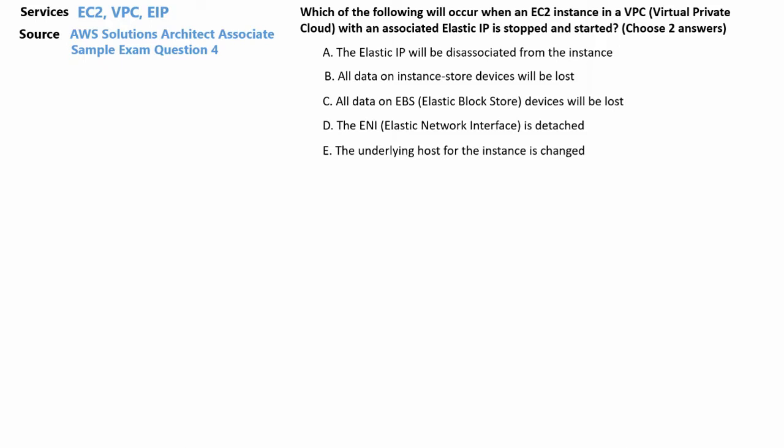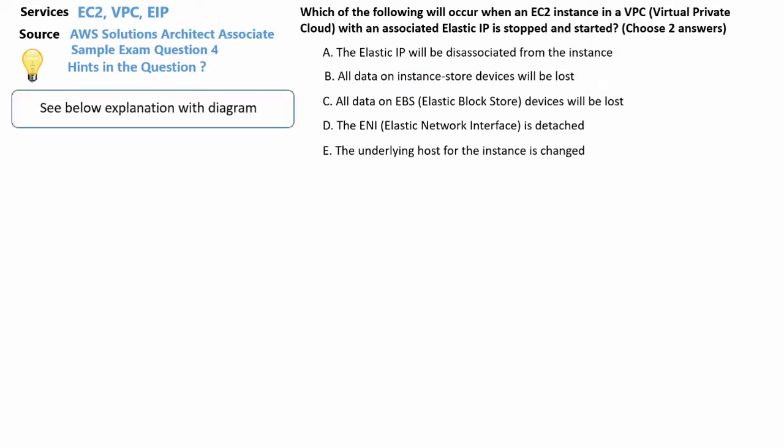So as I stated, I'm going to bring up a couple of diagrams for this, and as always, I say try and look for hints in the question. For me, looking straight off the bat, there's nothing there that stands out as a hint. However, what I stated before about B and C being similar, all data on instance store devices will be lost, and all data on EBS, Elastic Block Store devices will be lost. Very similar, so I guess that's a hint. Can both of those be right? Okay, let's bring up a diagram, the explanation below with diagram, and there it is.